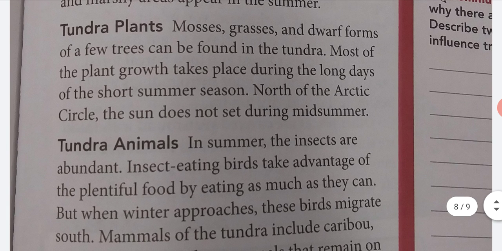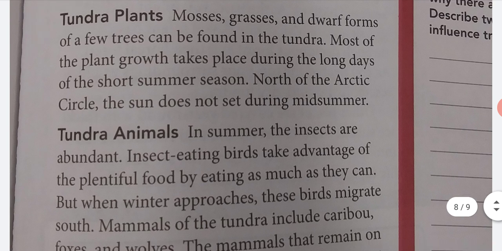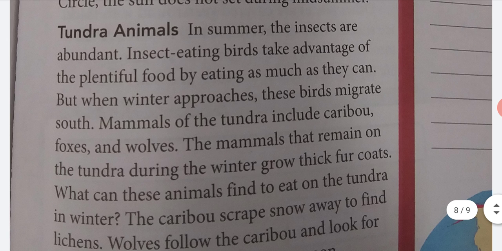Tundra plants. Mosses, grasses, and dwarf forms of a few trees can be found in the tundra. Most of the plant growth takes place during the long days of the short summer season. North of the Arctic Circle, the sun does not set during midsummer. Tundra animals. In summer, the insects are abundant. Insect-eating birds take advantage of the plentiful food by eating as much as they can. But when winter approaches, these birds migrate south.